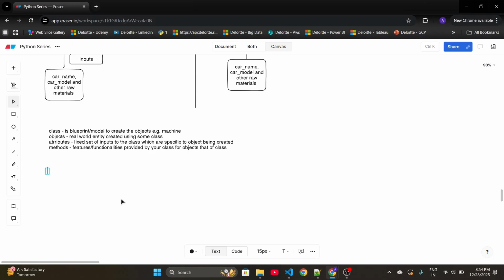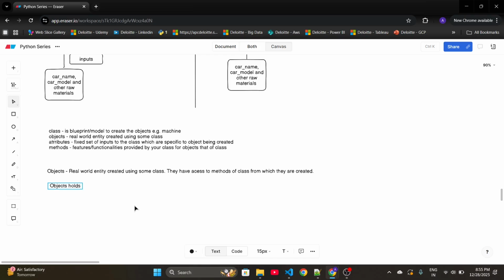Objects are real world entities created using some class. They have access to methods of the class from which they are created. Okay, that's all. Now the most important thing: what does this object hold?